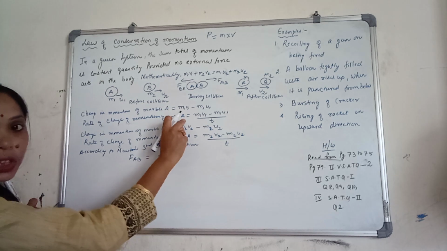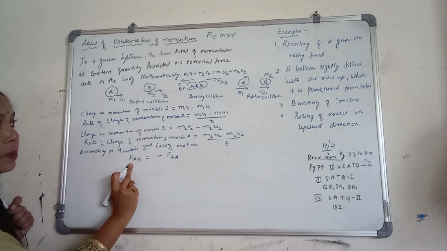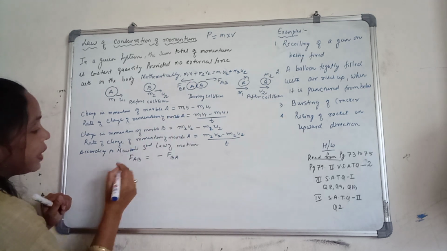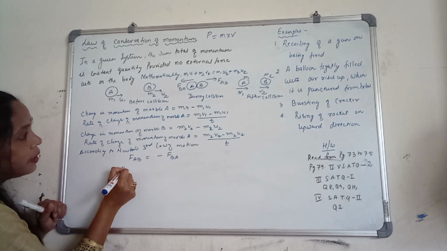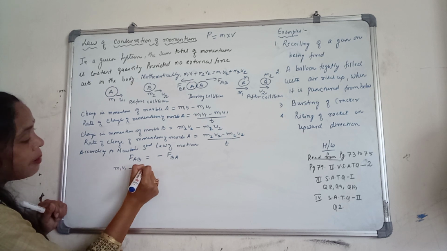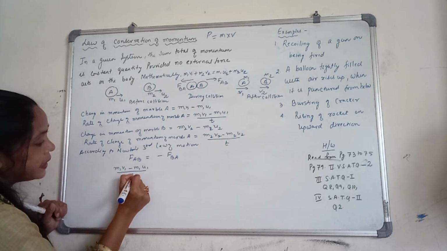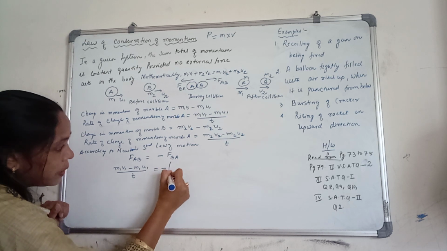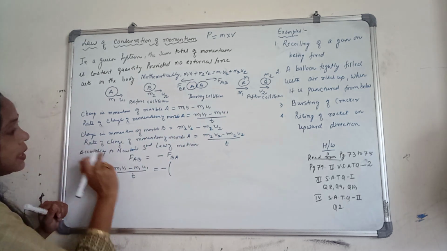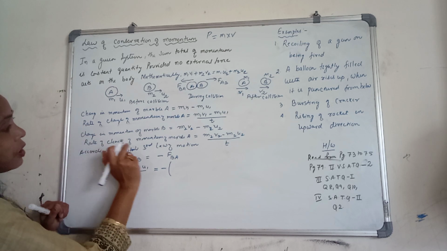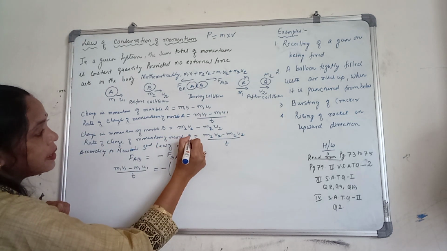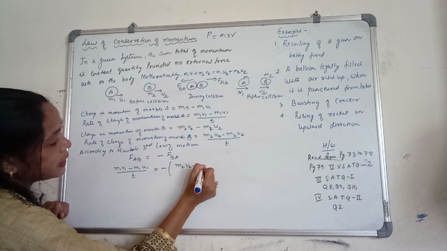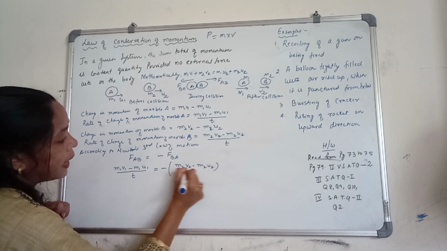For body A, in place of FAB we can write M1 V1 minus M1 U1 divided by T. And from Newton's law, put one bracket and write the rate of change of momentum of marble B: M2 V2 minus M2 U2 by T.